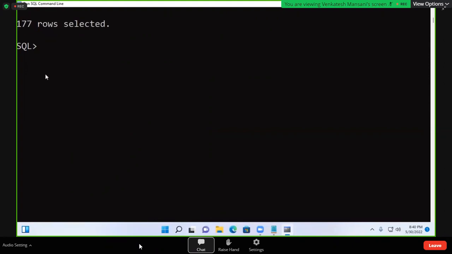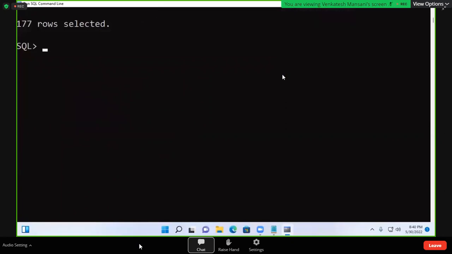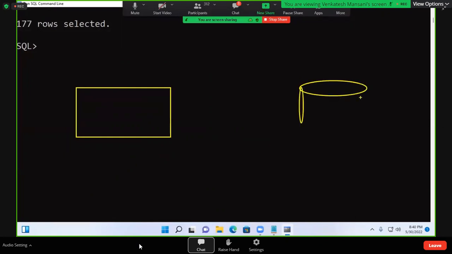That is also required. Whenever you send a request from client to server, say this is the application and this is the database, the request is passed. So whatever you type here, the request passes here. Response comes.